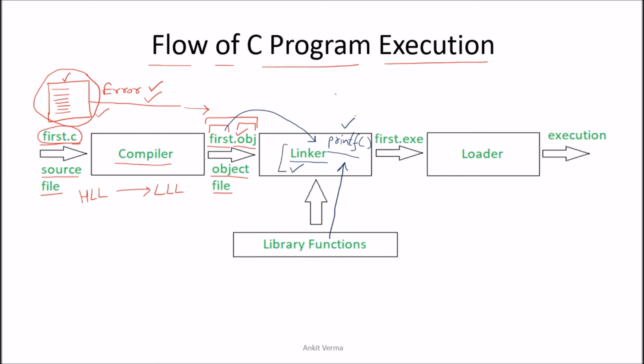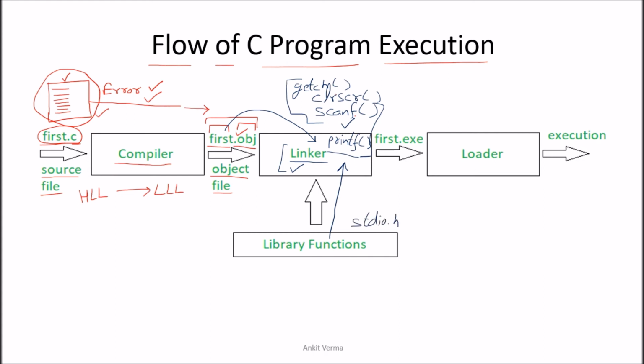Wherever you are using any function like scanf, or maybe clrscr, or maybe getch, or maybe any other functions which you are using, all these functions have libraries associated with them. Let us suppose that scanf and printf, these functions are there in the library stdio.h.